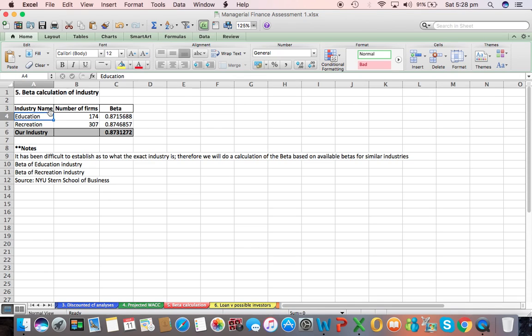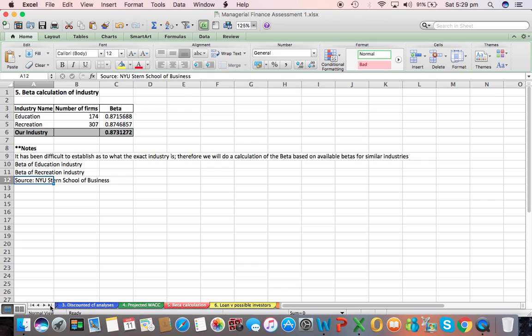To calculate the beta of the industry, we basically took available betas for education and recreation industries. Betas are pretty similar for these two industries, and we calculate the beta of our industry. The source of this information is the New York University Stern School of Business.